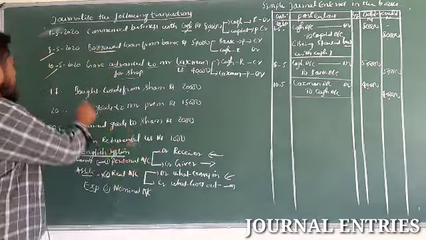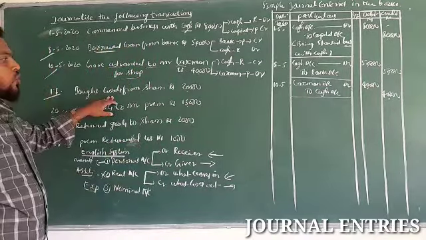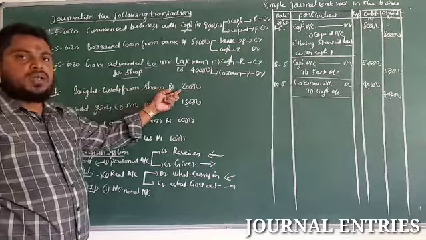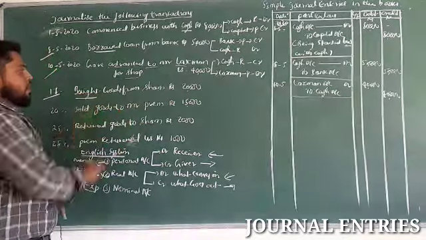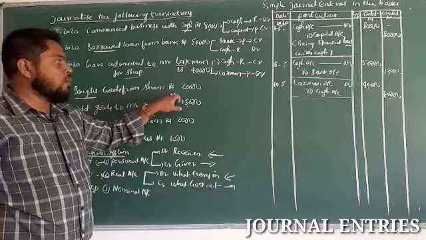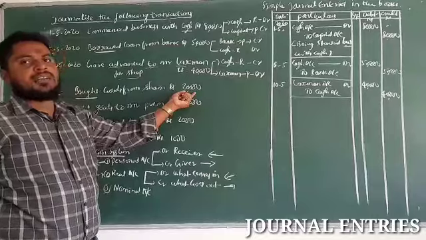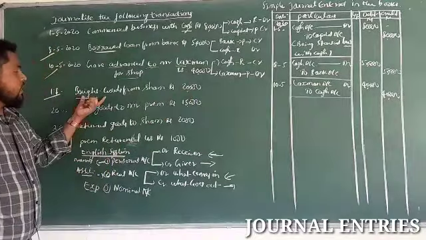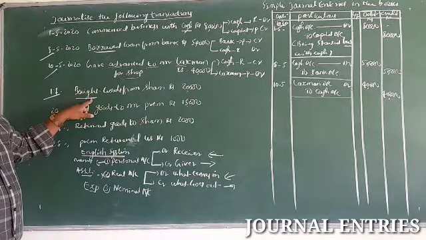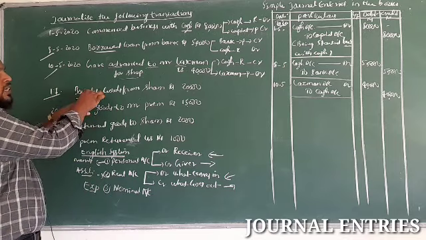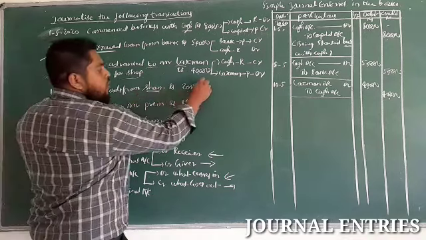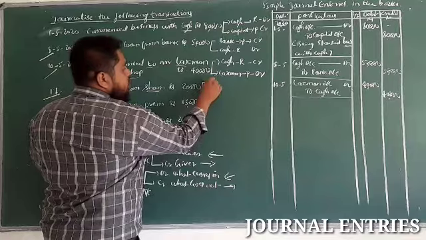Next, bought goods from Sham rupees 20,000. What does purchase mean here? Purchased goods from Sham rupees 20,000. So this is a credit transaction, it is not a cash transaction. In this transaction, two accounts are involved, that is purchases and Sham.